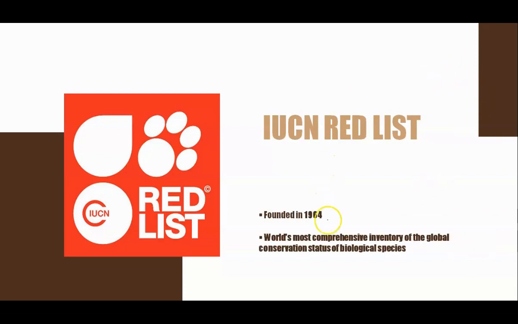The IUCN Red List was founded in the year 1964 and it is the world's most comprehensive inventory of the global conservation status of biological species. So, this is a conservation initiative done for biological species. This is the logo of the IUCN Red List, where this symbol is for plants and this is for animals.